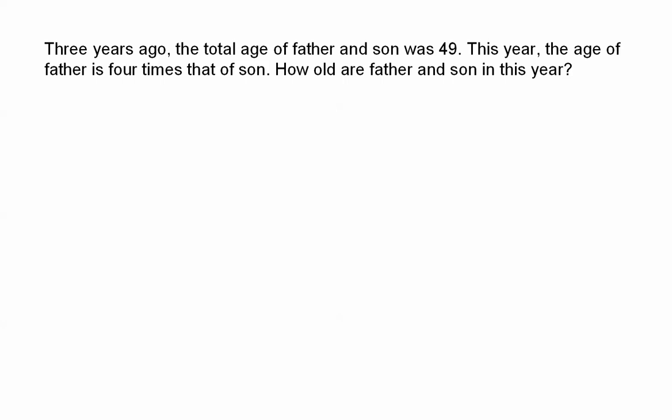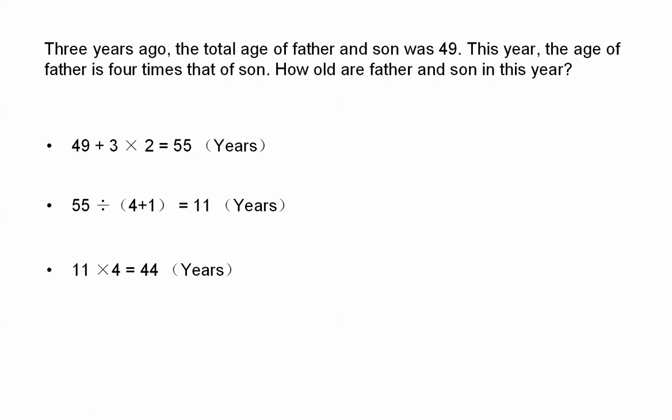So we can calculate like this: 49 plus 3 multiplied by 2 equals 55 years. Then we divide this value by 4 plus 1, which is 5. Then we can get 11 years. 11 is the age of the son.